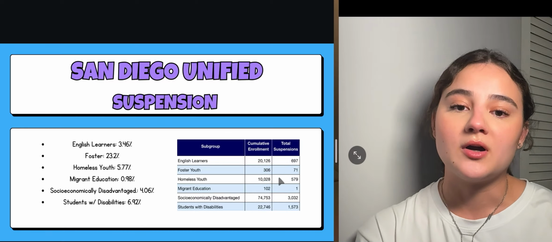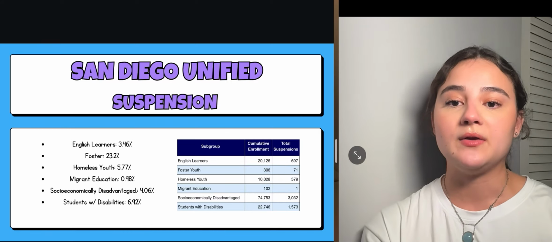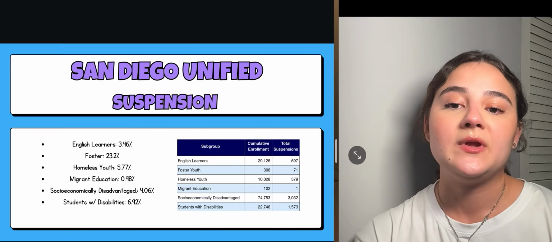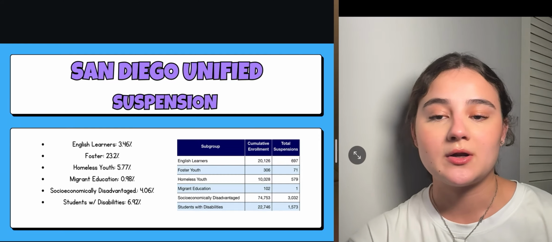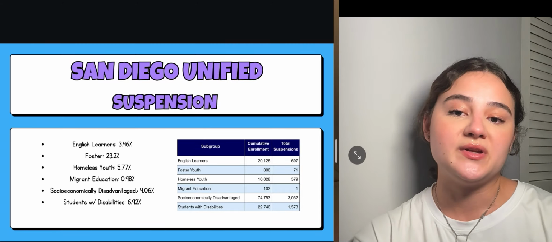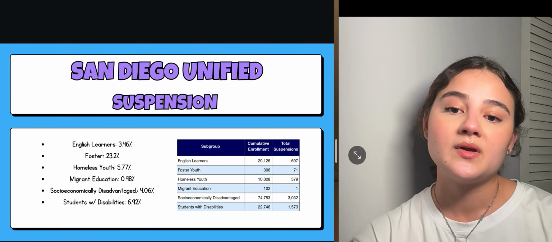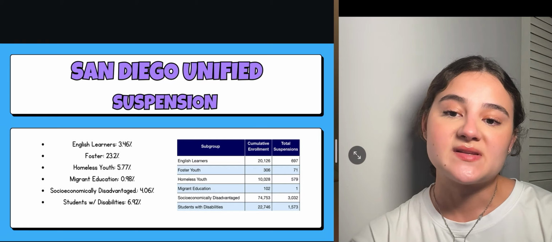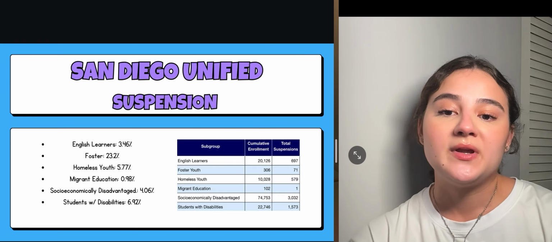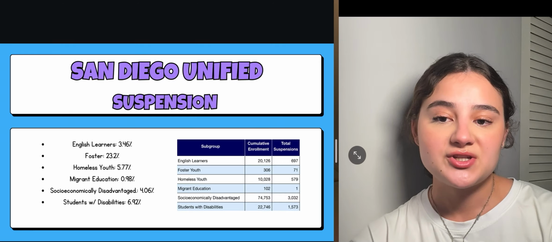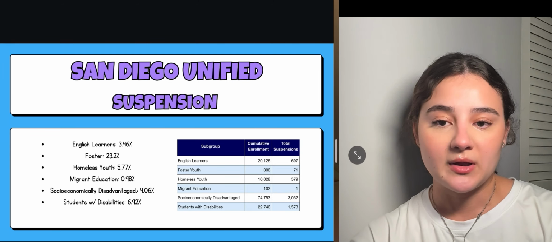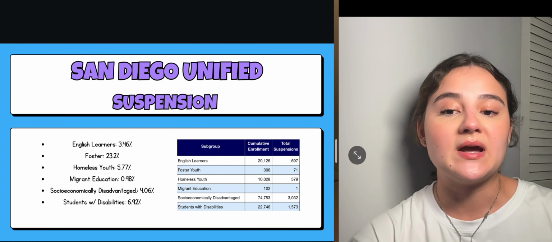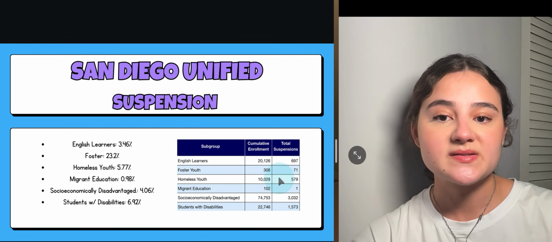And then here are them divided by groups. So 3.46% of English language learners are going to be suspended, 23.2% of foster youth, 5.77% of homeless youth, 0.98% of migrant education, and then 4.06% socioeconomically disadvantaged, and 6.92% of students with disabilities.